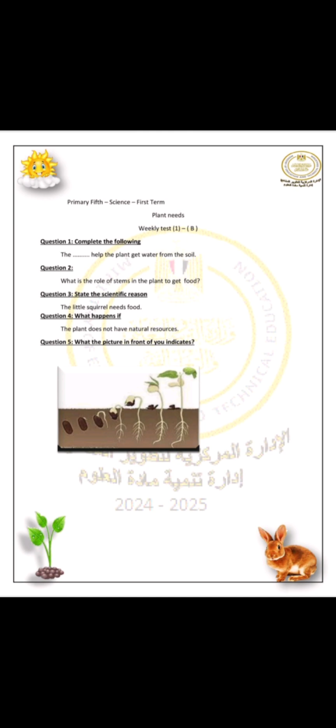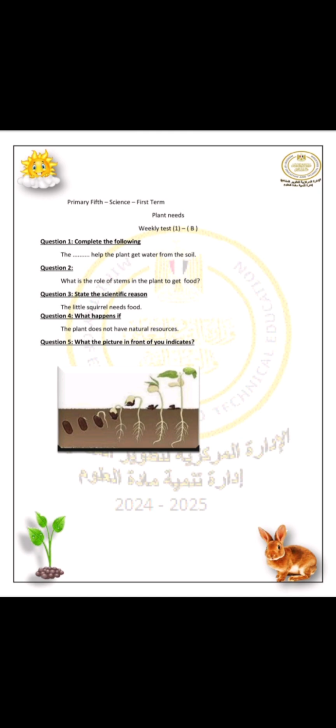أول حاجة بيقول complete the following. The space help the plant get water from the soil. إيه الجزء في البلانت اللي get water from the soil، بياخد الووتر من السويل؟ The root. What is the role of stem in the plant to get food؟ يعني ايه الامبورتنت بتاعت الستم in the plant؟ The stem will transfer water and nutrient from the root to the leaf.